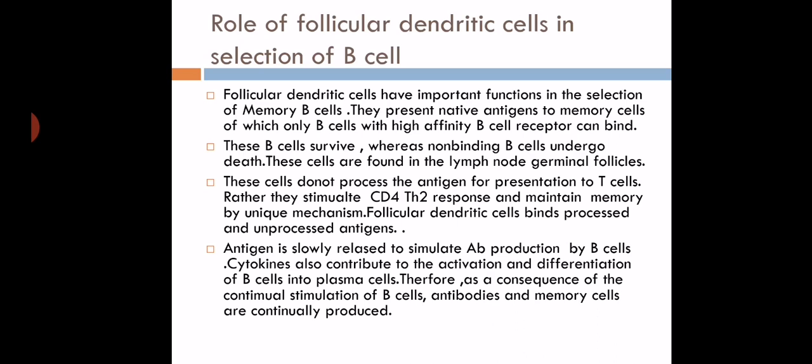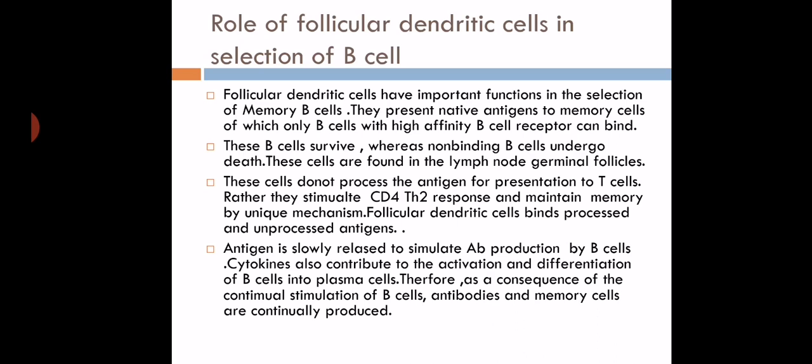These cells do not possess the antigen for presentation to T cell. They are not going to process the antigen towards the T cell. Rather, they can stimulate the T4 cell response and maintain memory by this mechanism. They are going to maintain the memory. What is the meaning of maintaining the memory? These dendritic cells remember or store the information regarding the antigen in their immunological memory. That is the role.